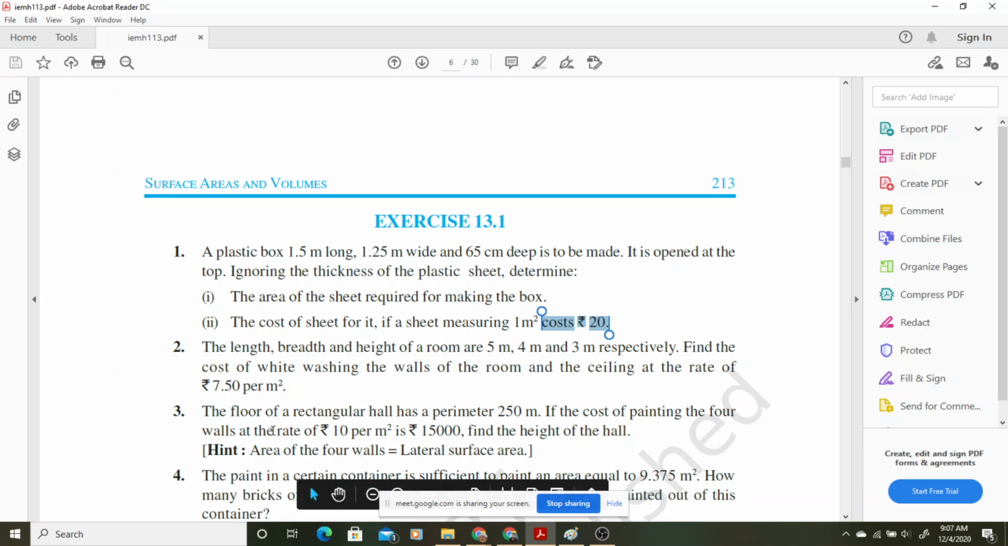Yes, sir. Okay, let us see the third question. The floor of a rectangular hole has perimeter 250 meter. Now just see this word, rectangular hole. When we talk about a rectangular shape, that means we are talking about a cuboid. Whenever we are having a rectangular 3-dimensional figure, we are talking about a cuboid. So we are given with,